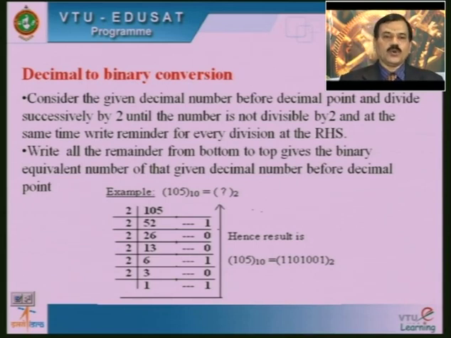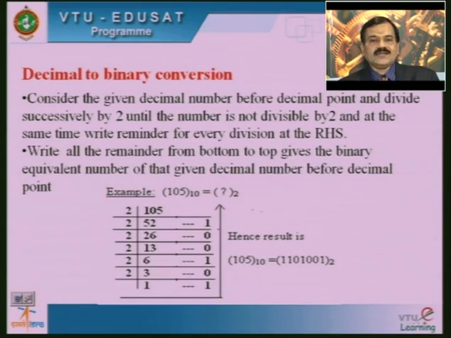Once again, 52 divided by 2 gives 26 and the remainder is 0. 26 divided by 2 gives quotient 13 with no remainder. Then 13 divided by 2 gives quotient 6 and remainder 1. After that, 6 divided by 2 gives quotient 3 with no remainder, and when 3 is divided by 2, the quotient is 1 and the remainder is 1.